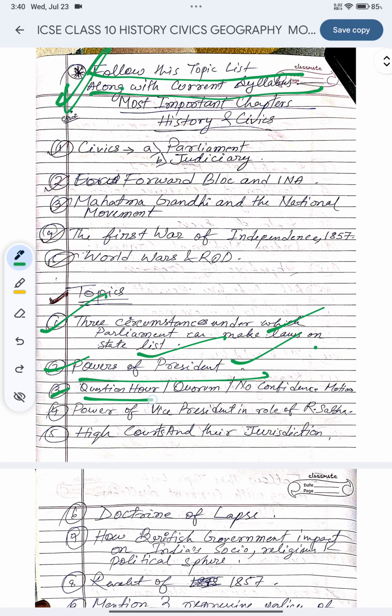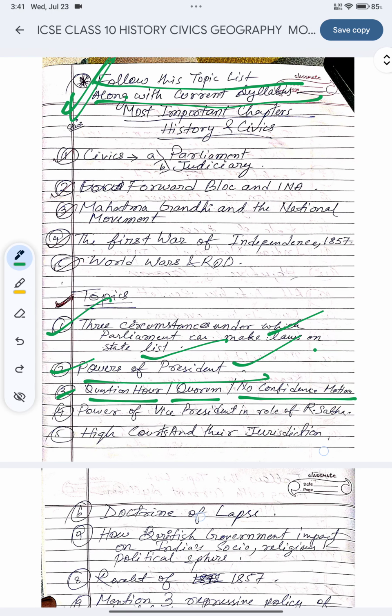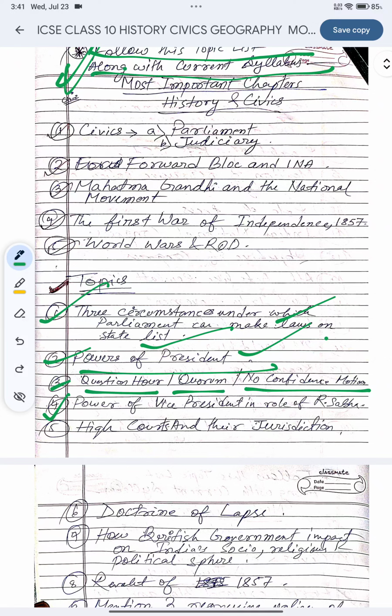The third topic is question hour, quorum, no confidence motion. One thing I just want to say is that a few topics might be repeated. I have written some out two or three times, which might have happened while I was analyzing the previous years' question papers. So ignore that. But remember, these topics are very important. If you prepare one topic and it is written again somewhere else, ignore that. This is my own analysis.